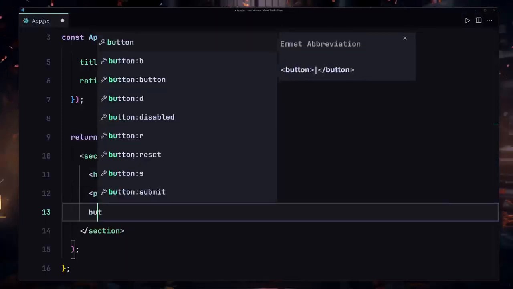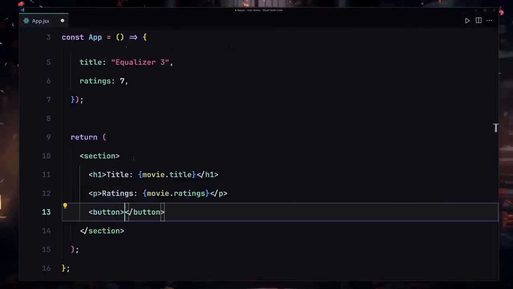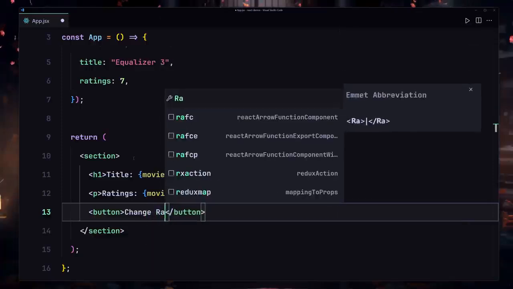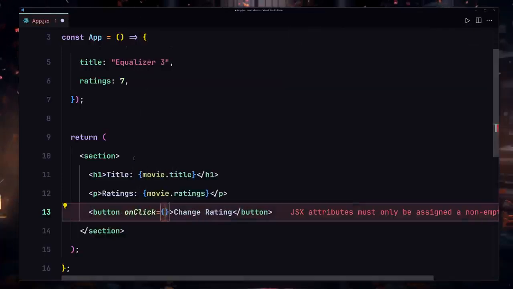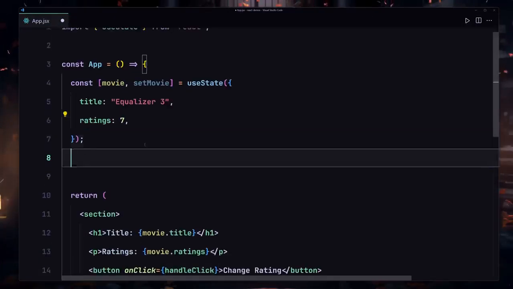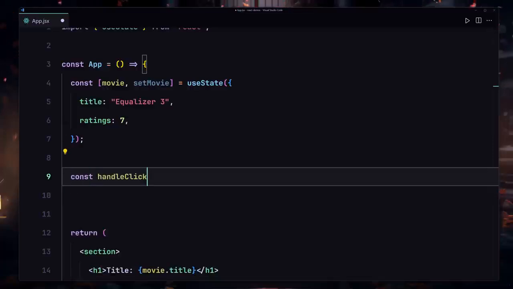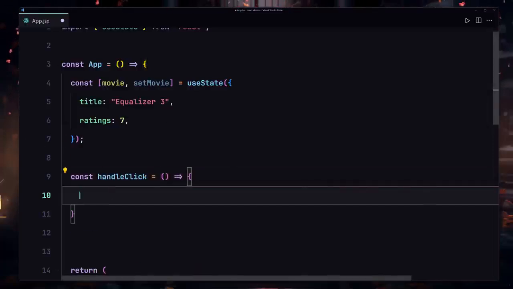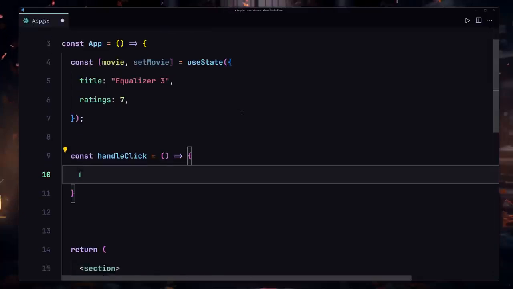Now that's looking better. So now the next thing that I want to do is create a button which will update the rating of this movie. So I'll just write change rating, write my own click event handler which will say handleClick. I'm going to copy there, and here we're going to be creating that function right here, const handleClick. And now inside this function, we're going to be updating only the ratings, nothing else but only the ratings.